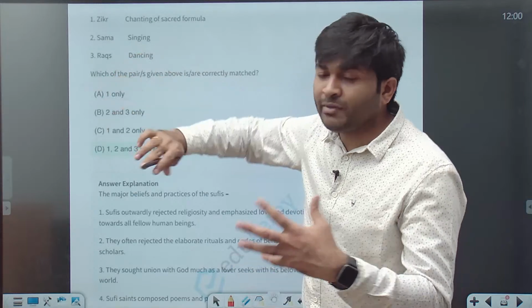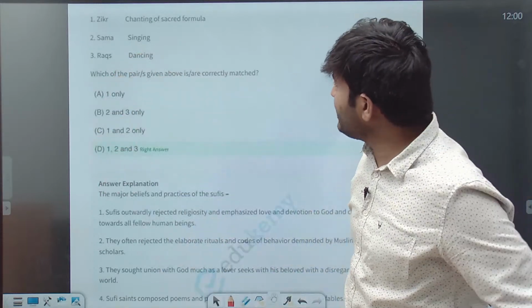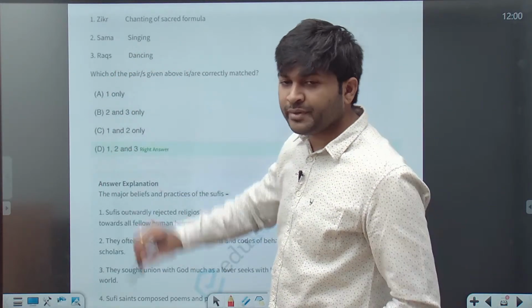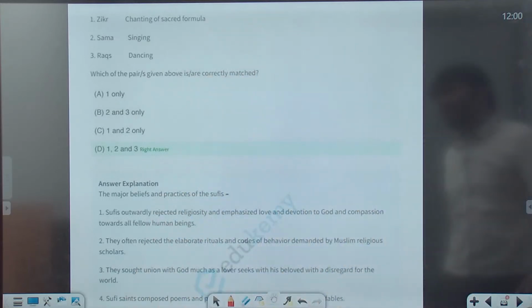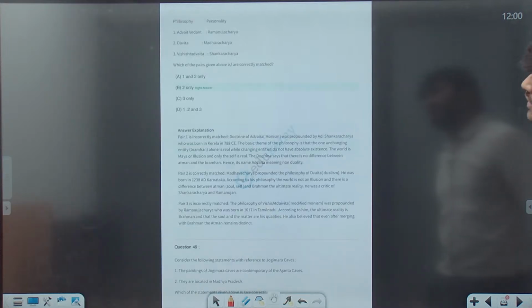Then sama bandhana is singing. Yes, that is correct. Then you have raqs. Raqs means dancing. So all these terms are correctly matched over here. So the answer is 1, 2 and 3, all are correct.